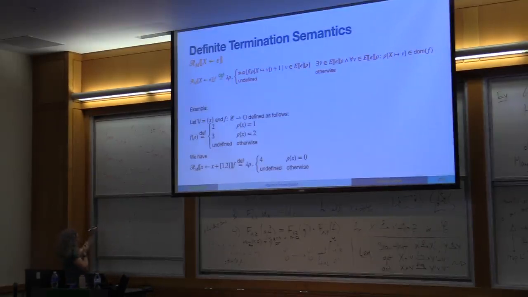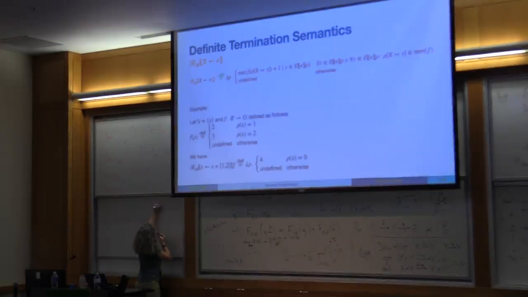So let's say before the assignment, we have x equal to 0. If we do the assignment afterwards, we can have x equal to 1 or x equal to 2.